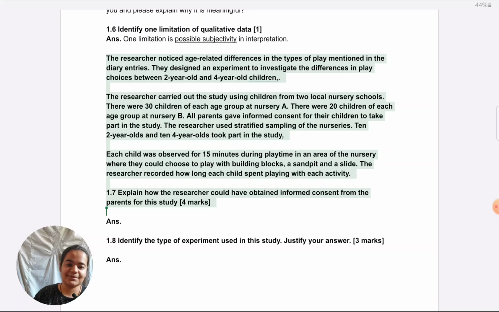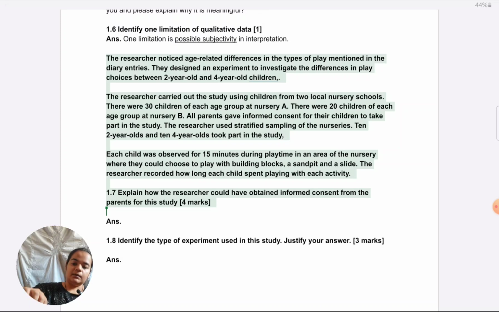Okay, so we know they're going to ask something about informed consent and stratified sampling because they're very explicitly mentioned. Do active reading, keep on noting in mind what is there, it helps you to write. Also very specific about samples. So 10 2-year-olds and 10 4-year-olds took part in the study. Each child was observed for 15 minutes during playtime in an area of the nursery where they could choose to play with building blocks, a sandpit, and a slide. So questions are going to be there about all of this. The researcher recorded how long each child spent playing with each activity. Explain how the researcher could have obtained informed consent from the parents for this study.